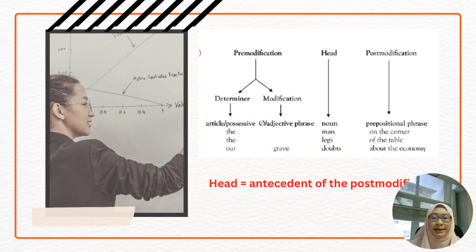This is another example of a noun phrase with two functional levels, and the examples given are different. There are 3 examples here: the man on the corner, the legs of the table, and our grave doubts about the economy. You can see how all these noun phrases can be broken down, or deconstructed, according to their functional and structural levels.